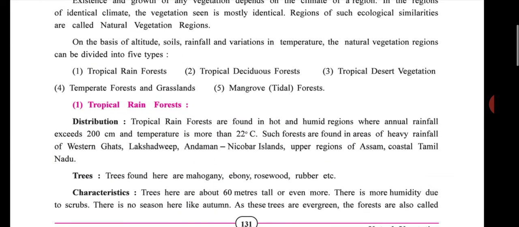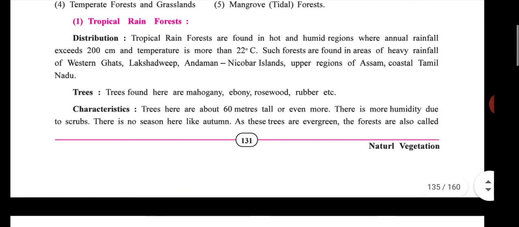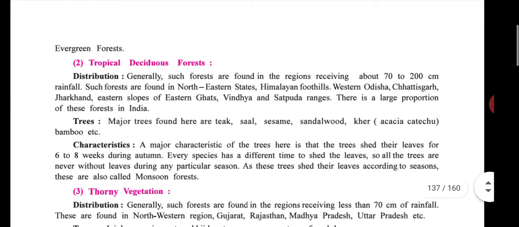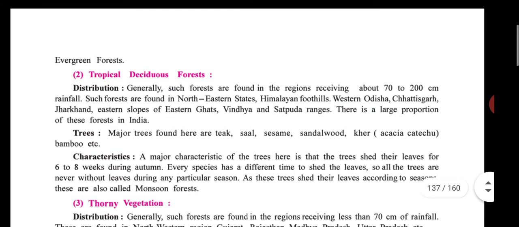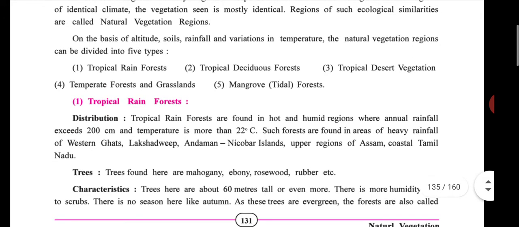So here we have done three types of vegetation. First one tropical rainforest, second tropical deciduous, and the third is thorny vegetation. Third type requires 70 centimeter or less rainfall, second 70 to 200 centimeter rainfall, and first more than 200 centimeter rainfall, and temperature is 22 degree Celsius.